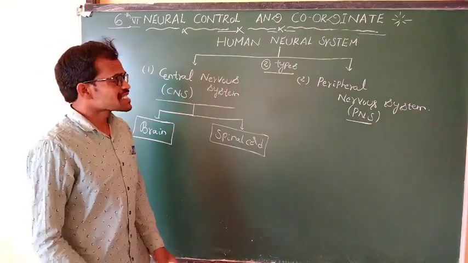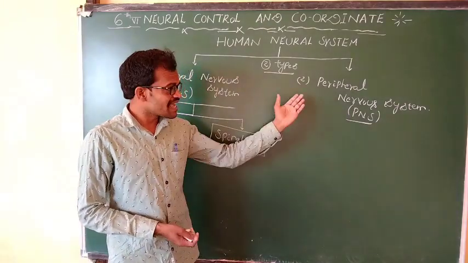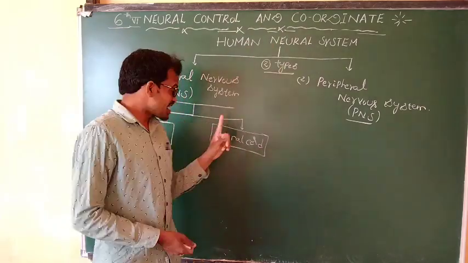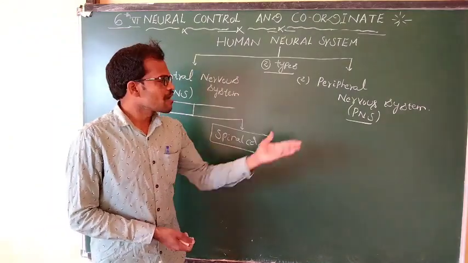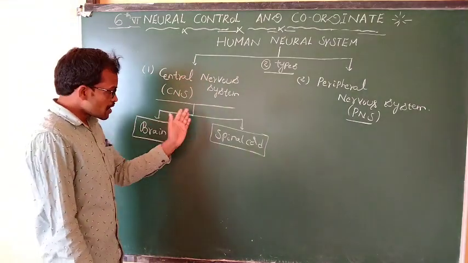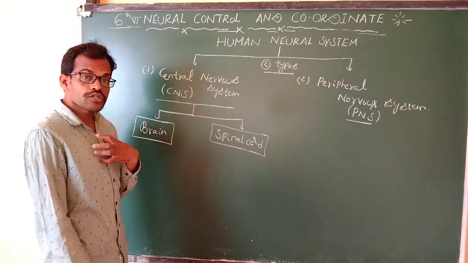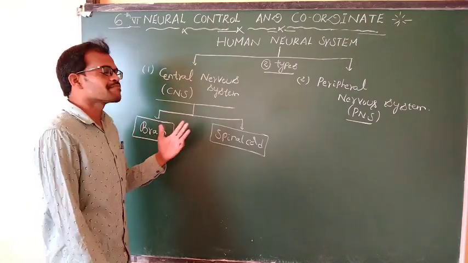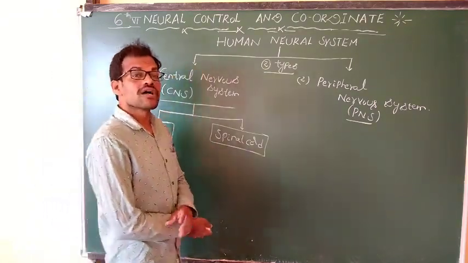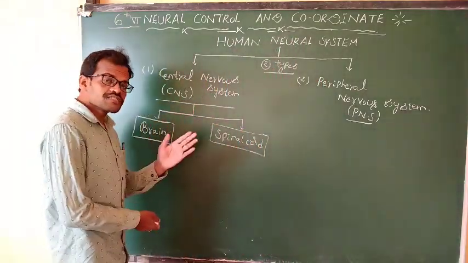The peripheral nervous system means the group of neurons. It consists of the neurons originating from the central nervous system, that is, the brain and spinal cord. Here we are only going to discuss the central nervous system, that is, the brain and spinal cord. What is the brain structure? What is the spinal cord structure? What are the brain parts and what are their functions? And also, what is the function of the spinal cord?